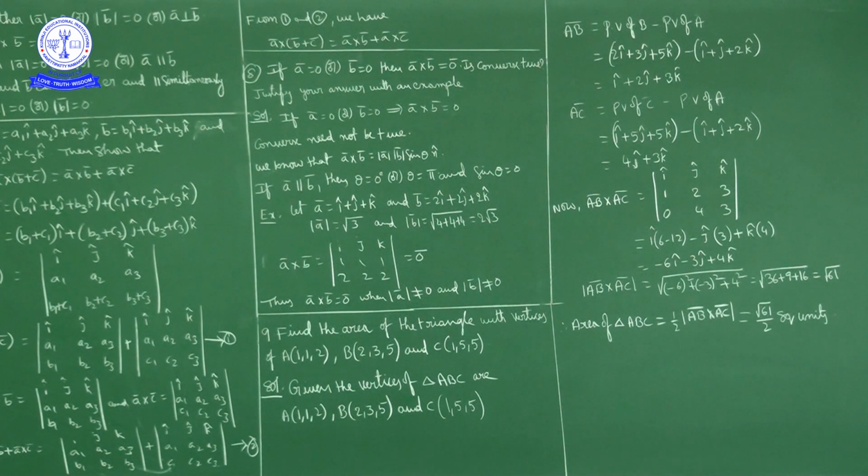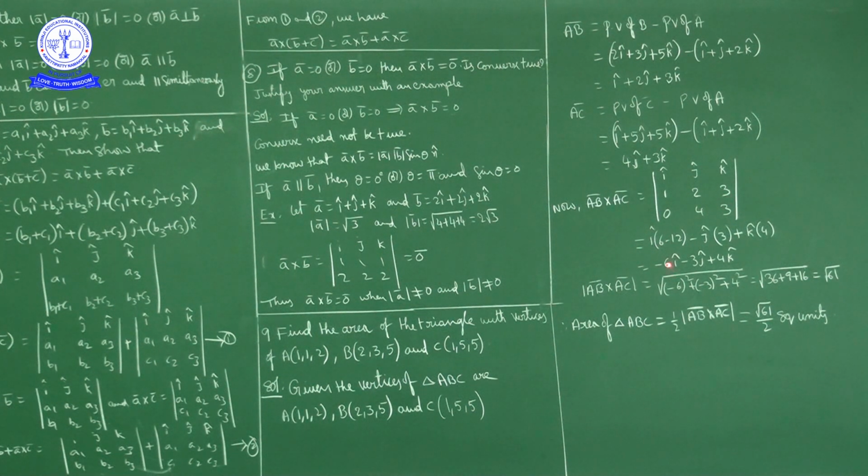Now this is AB bar and AC bar. So first calculate AB bar cross product with AC bar. This is the determinant of i, j, k; here 1, 2, 3; here the i component is 0, so 0, 4, 3. Okay. Calculate i into first row first column cross out: 2 times 3 is 6 minus 4 times 3 is 12, 6 minus 12 is minus 6.